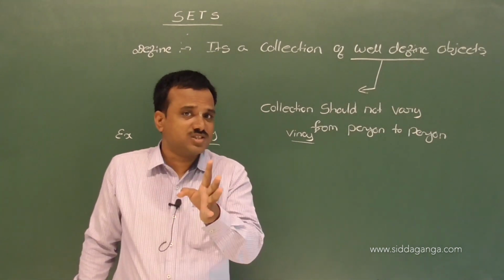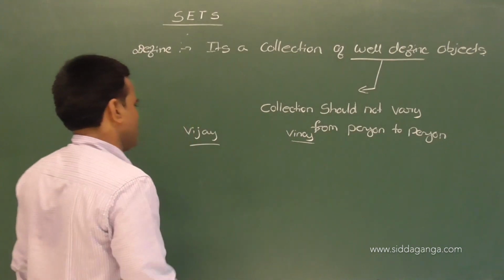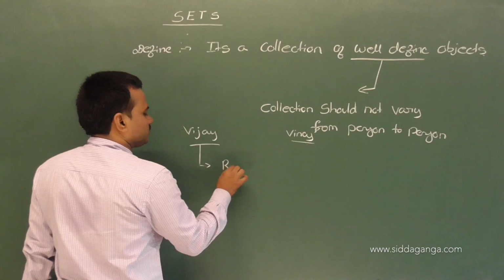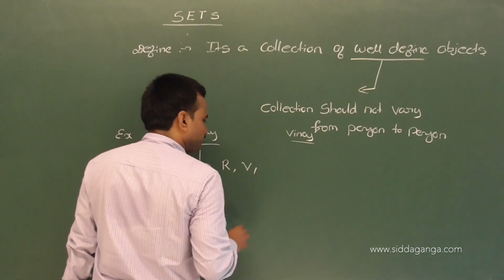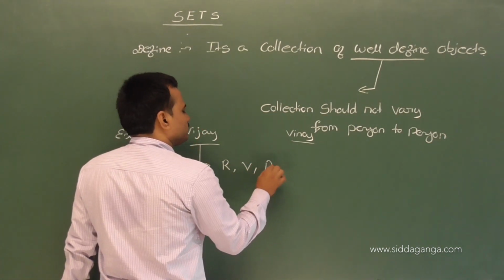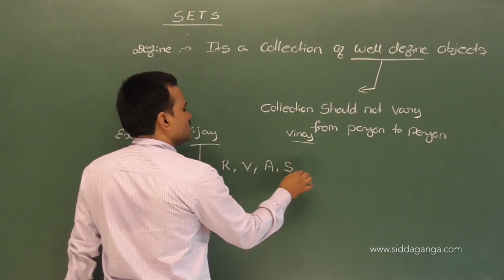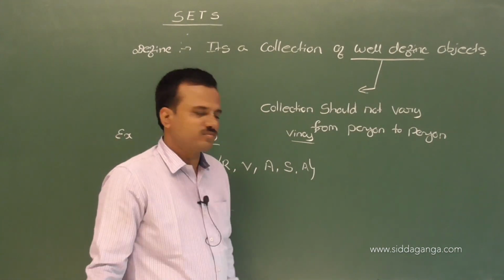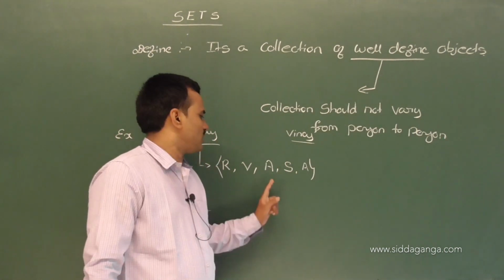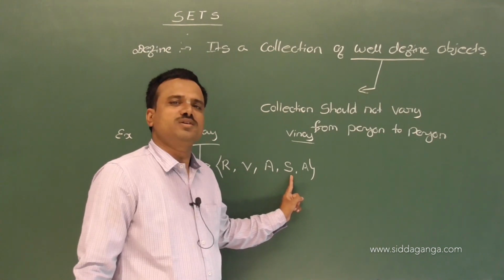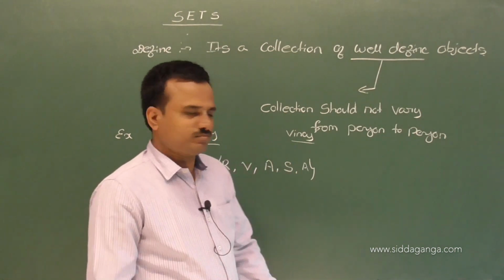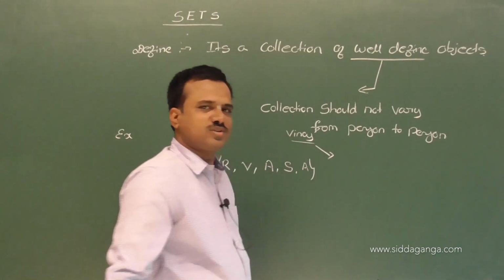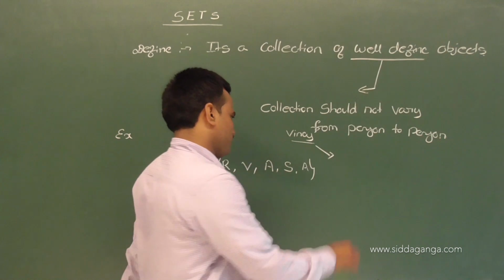So Vijay starts to collect Rajkumar, Vishnuvardhan, Ambrish, Sunil and Anantnag. Vijay has collected.